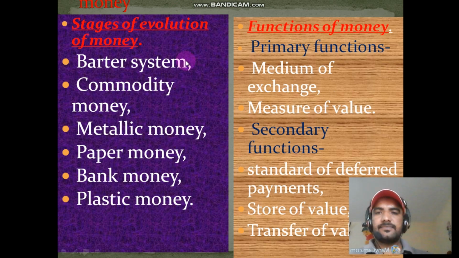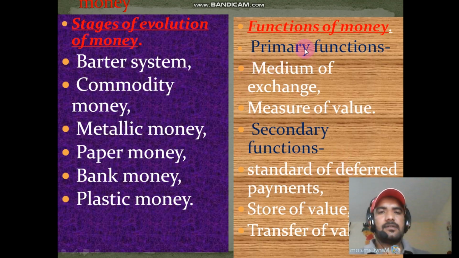The next question, there is money: the stages of evolution of money, how money evolves. In the evolution or history of money, we know there is the barter system, commodity money, metallic money, paper money, bank money, and plastic money. These are the stages of evolution of money.